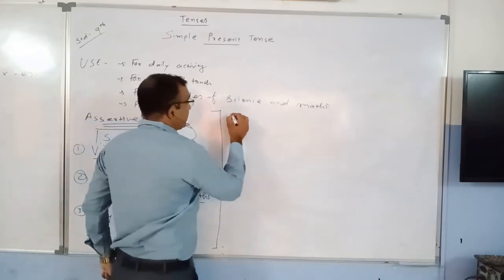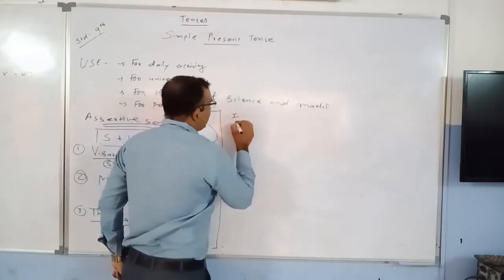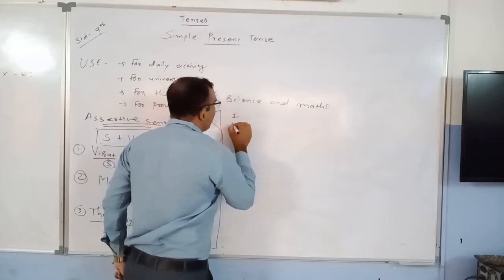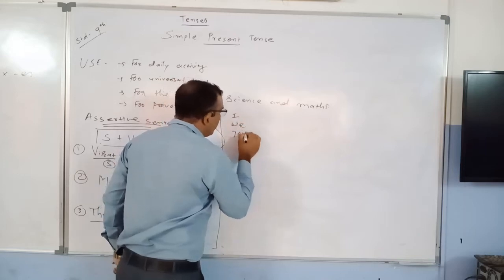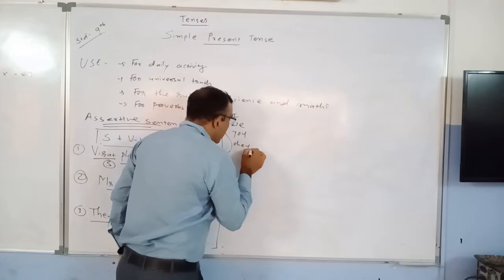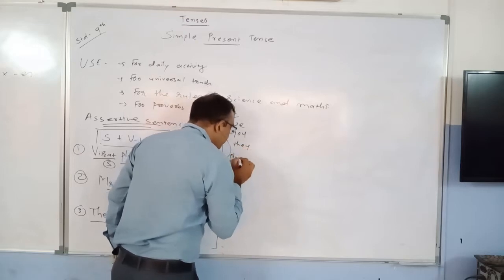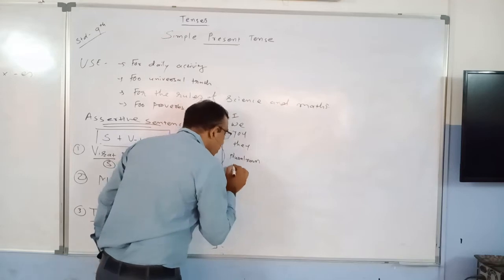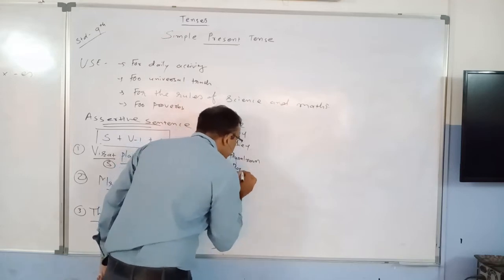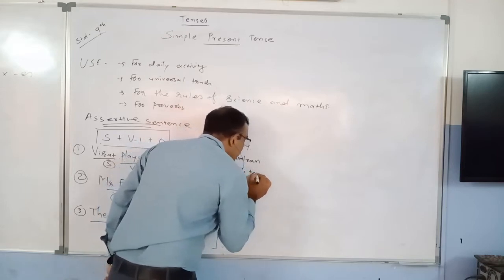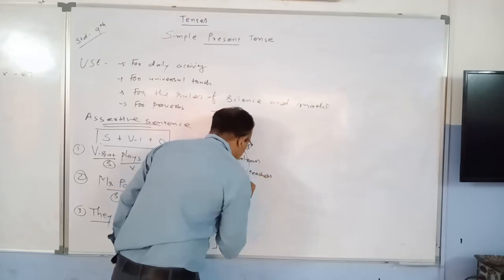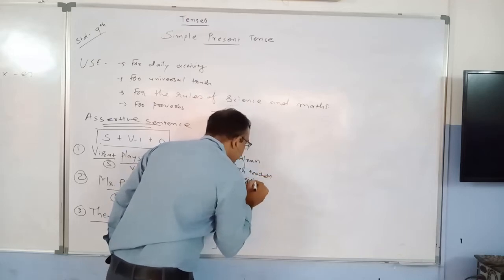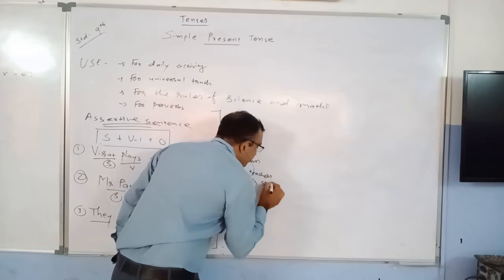If your subject is I, we, you, they, or any plural noun. Plural nouns are boys, teachers, girls, students.